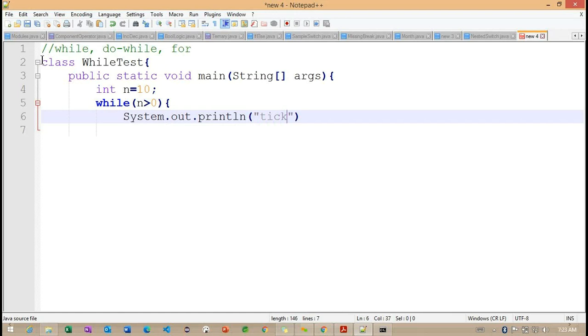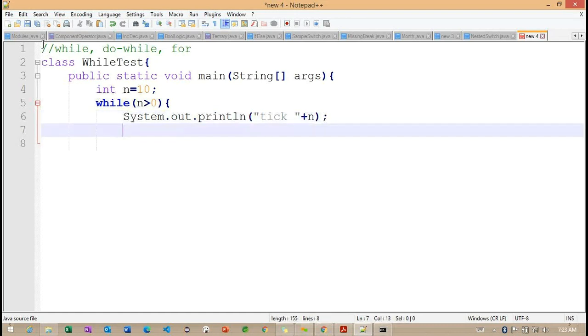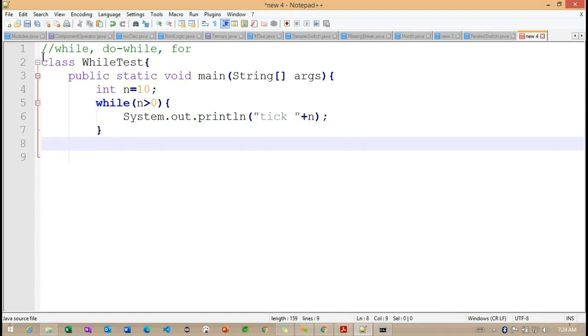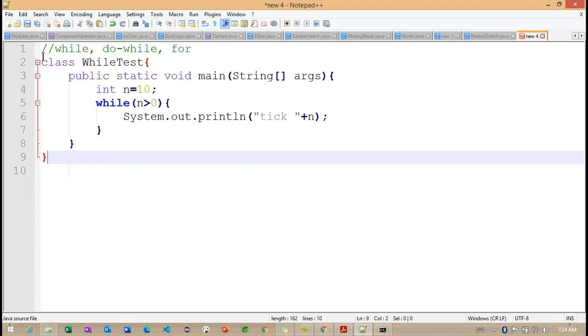Now what I'm trying to write here, I'm trying to check with this value called tick, how many times this n value is going to repeat here. So now I'm printing the n value. After this, what happens internally? How many times is this loop going to repeat here? Does anyone have an idea how many times this loop is going to repeat?